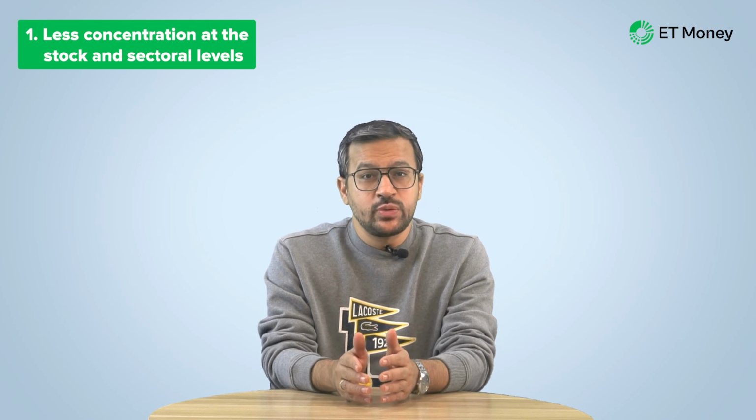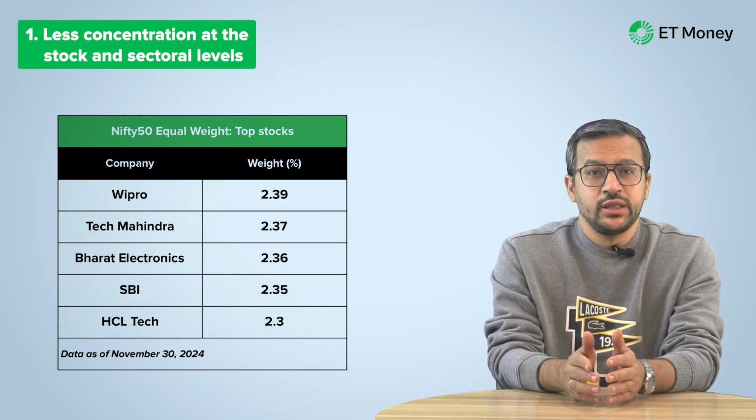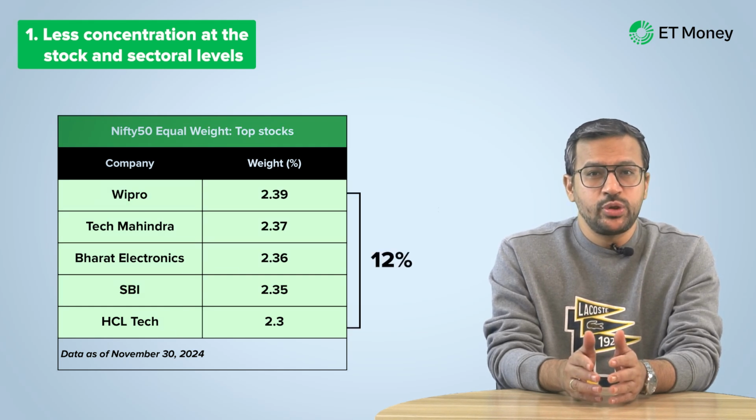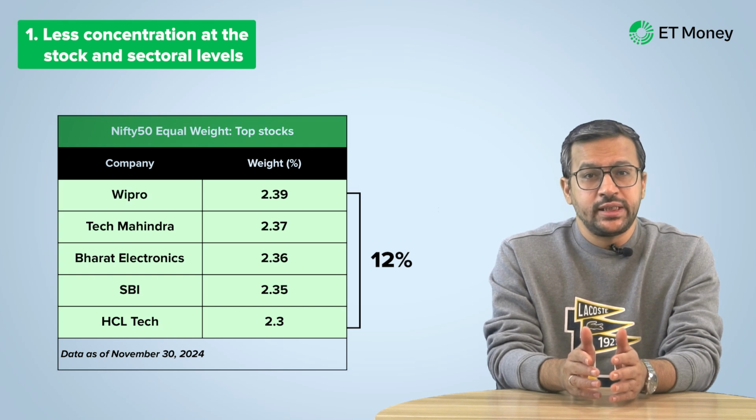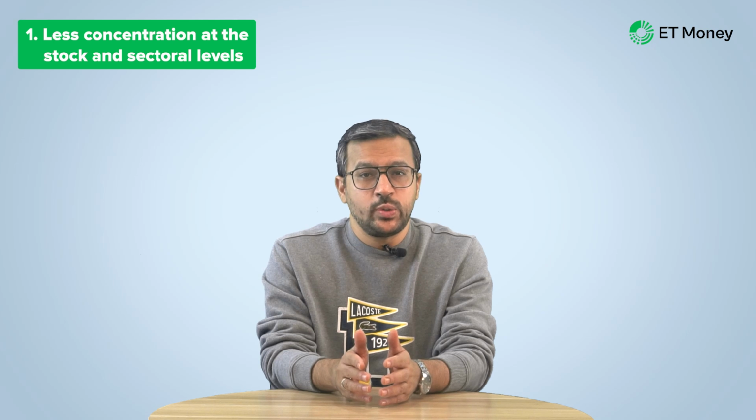However, this changes when the index components are given roughly equal weights. Now consider the top components of the Nifty 50 equal weight index and their weights. In the Nifty 50 equal weight index, the top 5 stocks constitute just 12% of the total allocation. Ideally, this number should be around 10% or so, and there should be no top stock as each stock has an equal weight. But this deviation occurs as the index is rebalanced every 6 months. So, in the interim, individual stocks tend to get higher or lower weights than the target equal weight. Nevertheless, concentration is considerably reduced in an equal weight index.